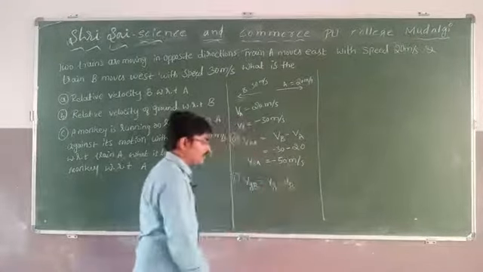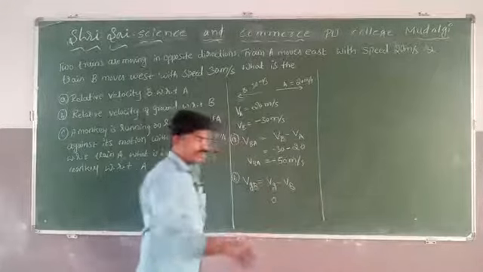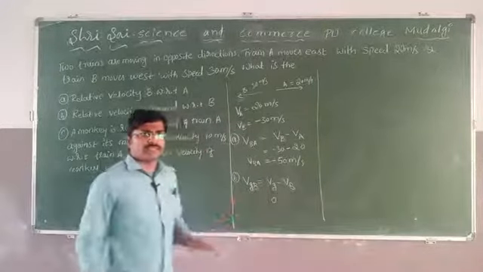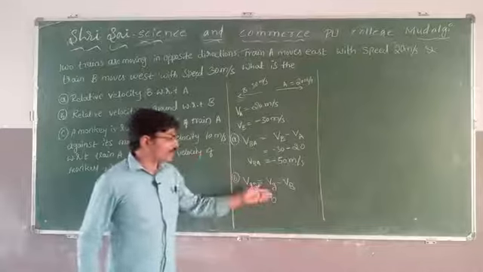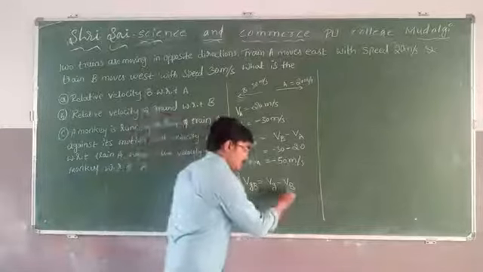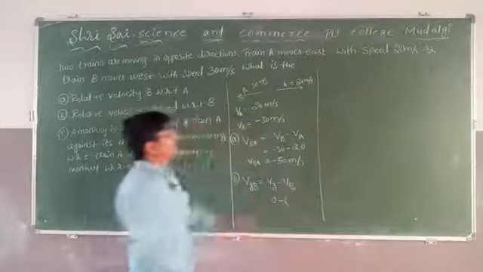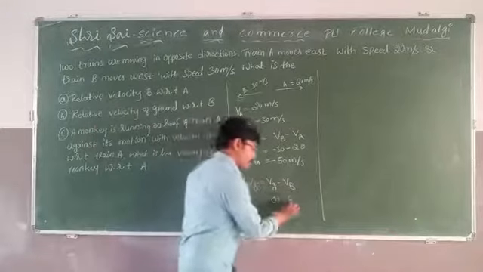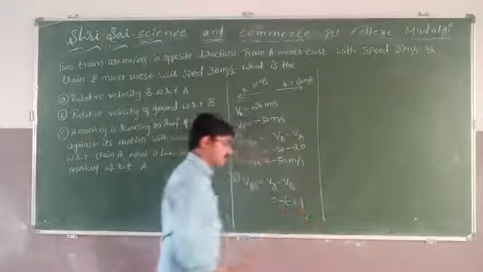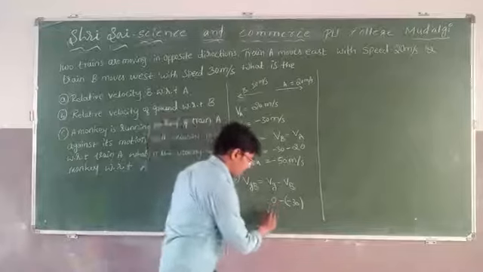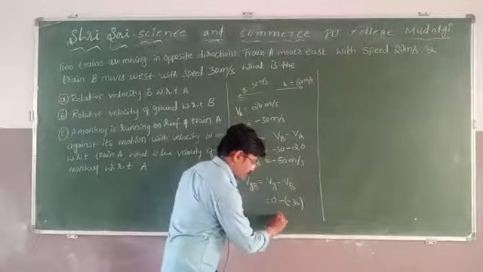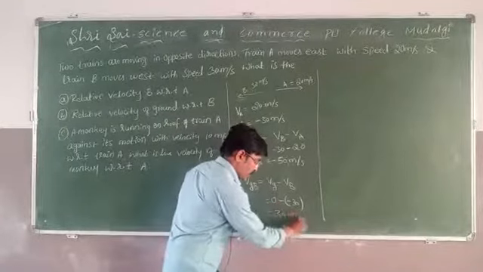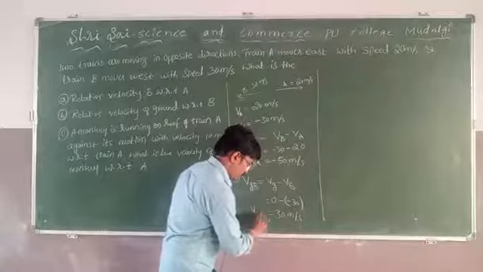What is VG? The ground is not moving, keep it as stationary. Ground is stationary, so the value is 0. What about VB? Minus 30. Therefore, plus 30 meter per second. This is VGB.